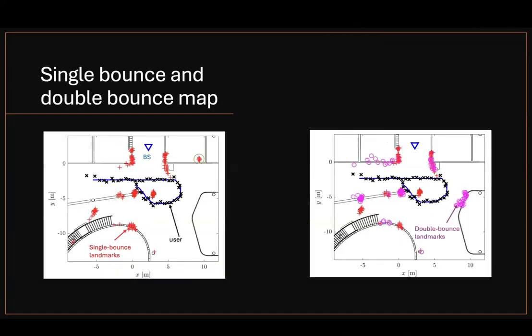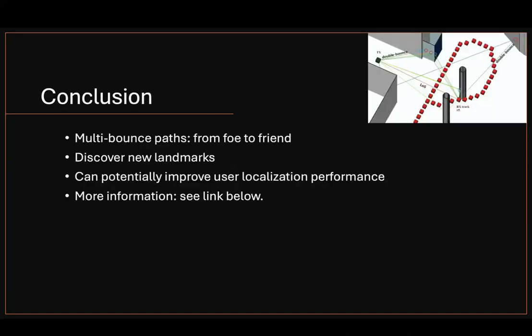Here we illustrate the difference between single bounce and double bounce paths on the map. The base station is shown with a blue triangle, the user trajectory in a blue curve, and the estimated user locations with black crosses. On the left side, the single bounce landmarks are shown in red. On the right side, by processing the remaining paths, double bounce landmarks could be detected and localized, shown in pink. We see that several new landmarks were discovered, which were invisible among the single bounce paths.